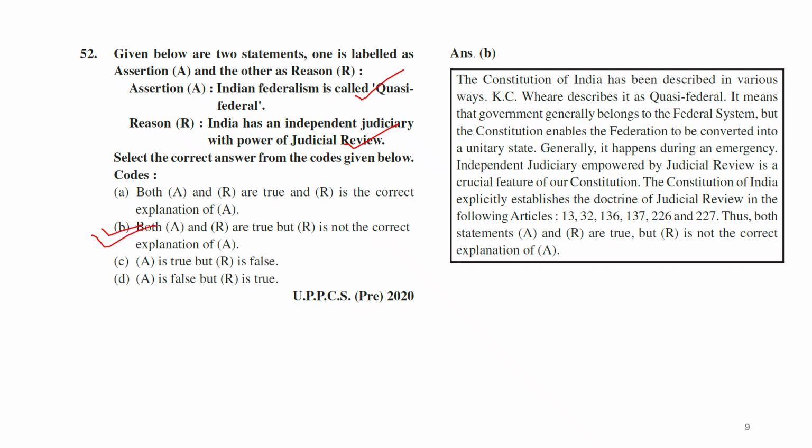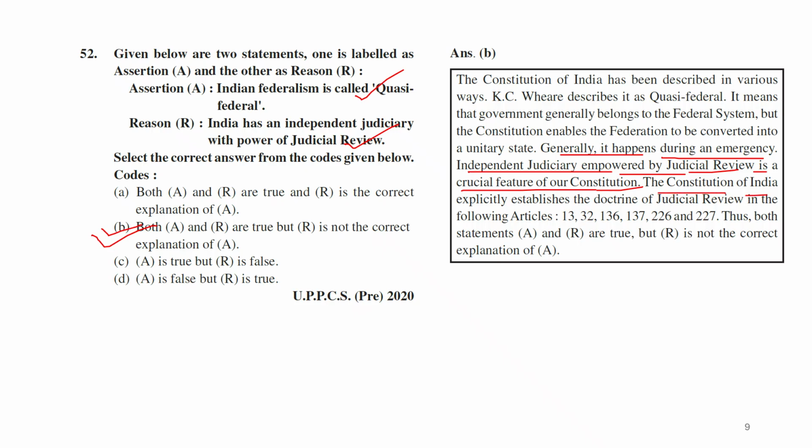ठीक है, सो अगेन यू कैन जस्ट रीड. देखिए, यहाँ पे हम लोग इससे पहले ये सब चीजें पढ़ चुके हैं. हम लोग ये चीज बस देख लेते हैं, जुडिशियल रिव्यू वाला. Generally, it happened during the emergency. Independence of judiciary empowered judicial review is a crucial feature of our constitution.